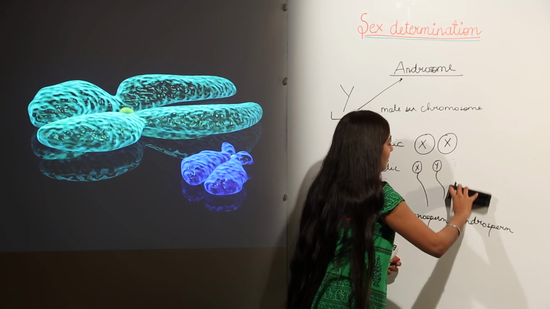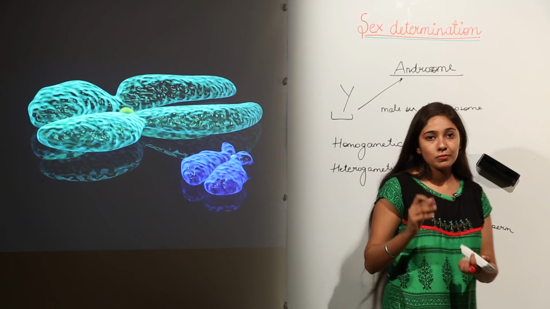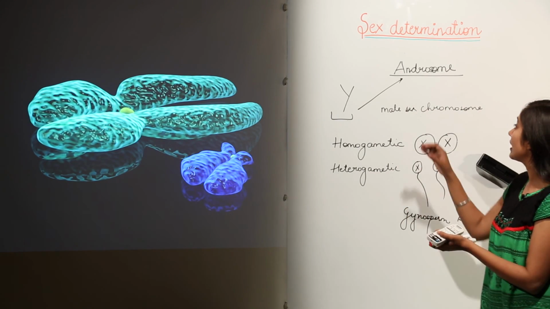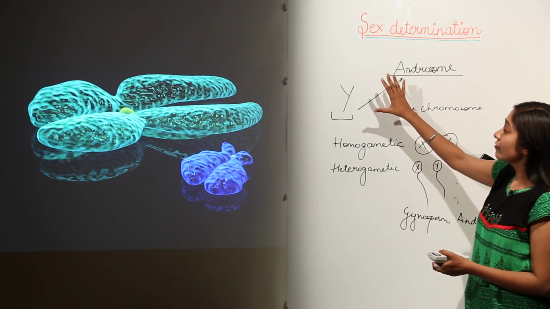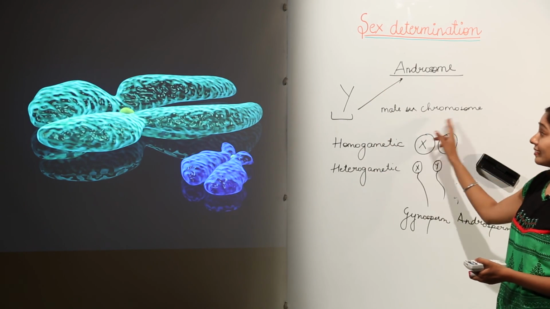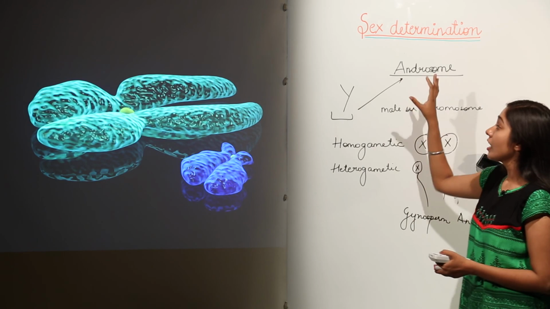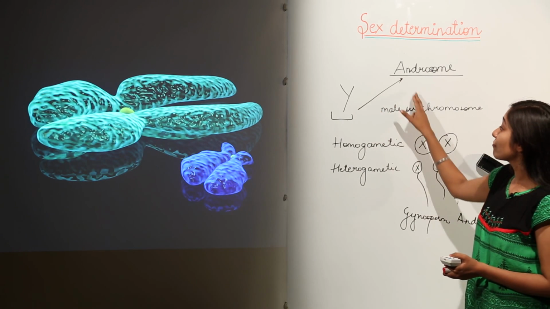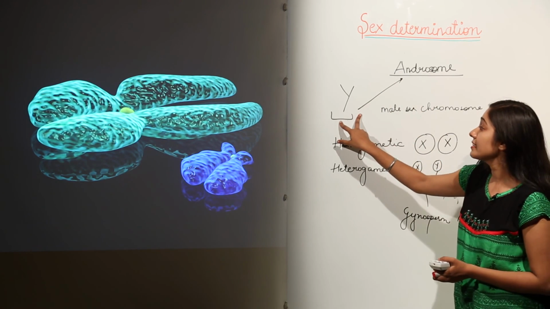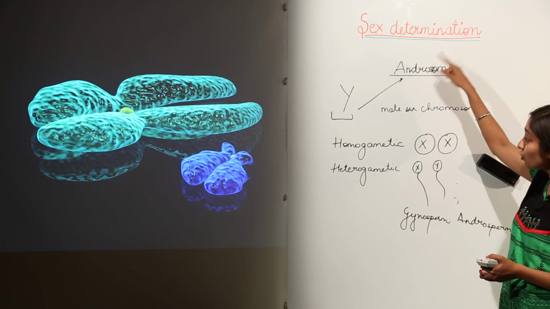We will discuss this in detail further, but just remember here what are the terms we have discussed. The Y chromosome, this is the male sex chromosome which determines the sex of the child. In terms of male sex, this male sex chromosome is known as an androsome.